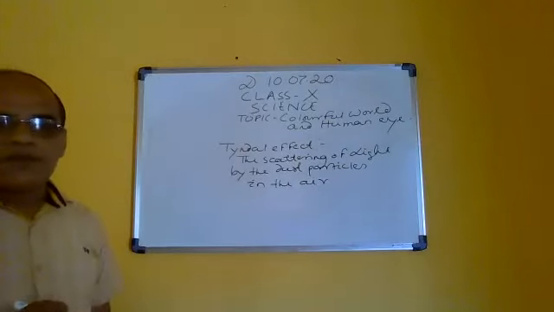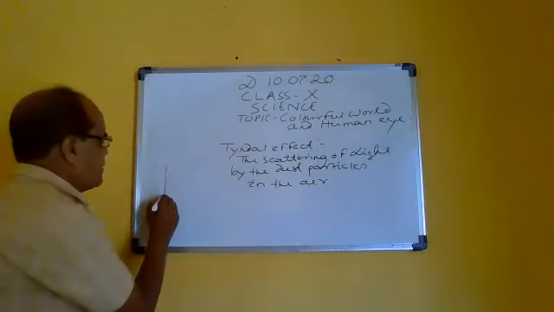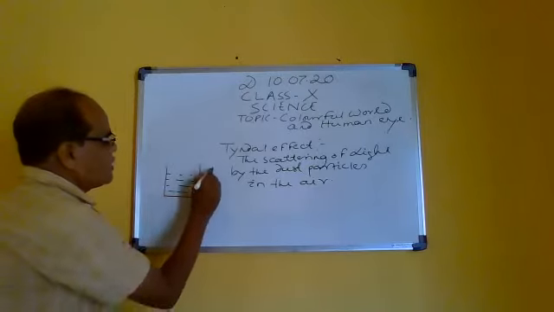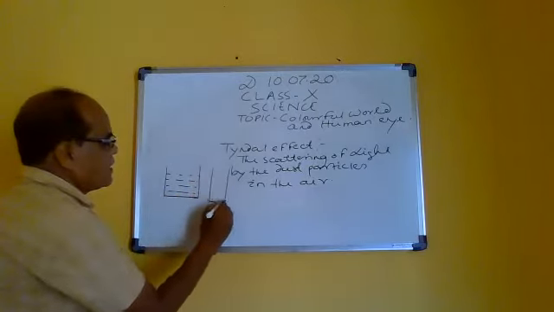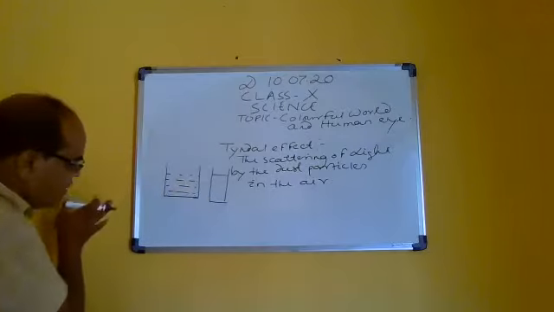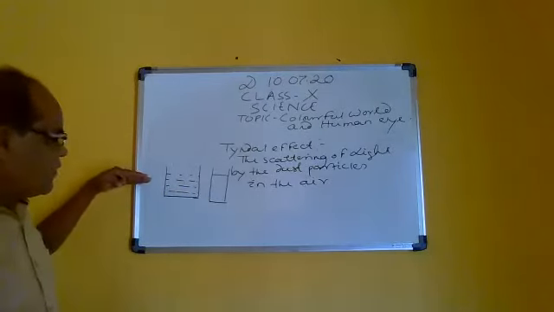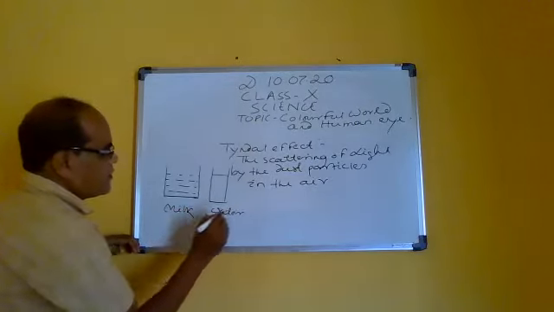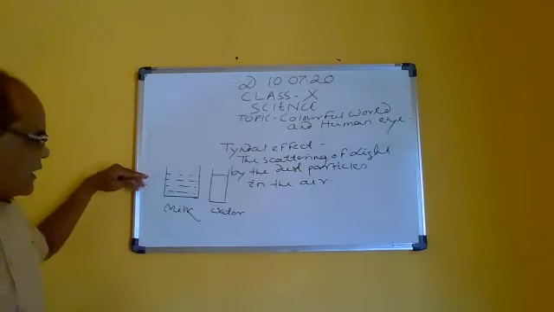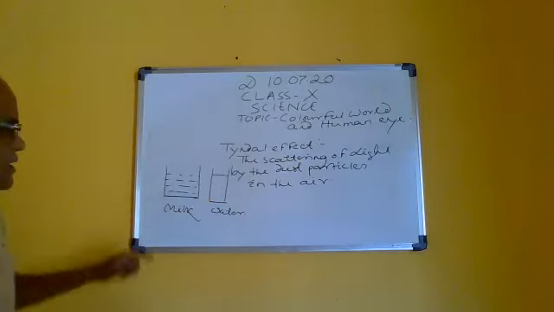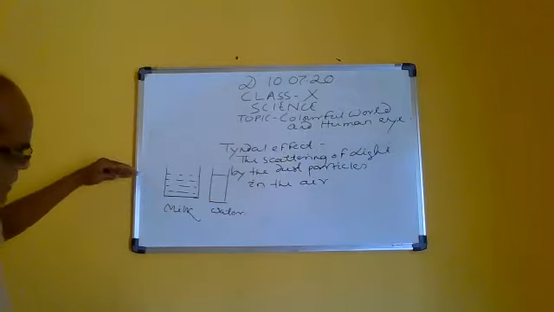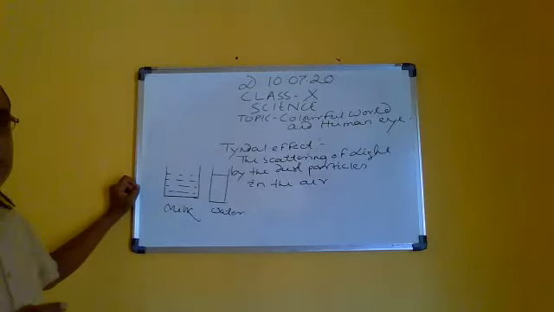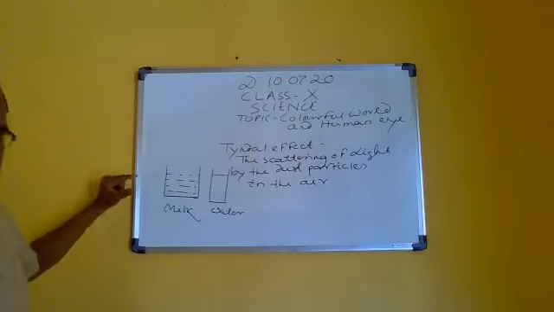You can take the example of milk and water. Suppose this one is the milk, and this one is the water. If light falls on the milk and on the water, the path of the light will be visible in the milk, not in the water. In milk, the light is scattered by the milk particles, because milk particles are larger than the light particles.